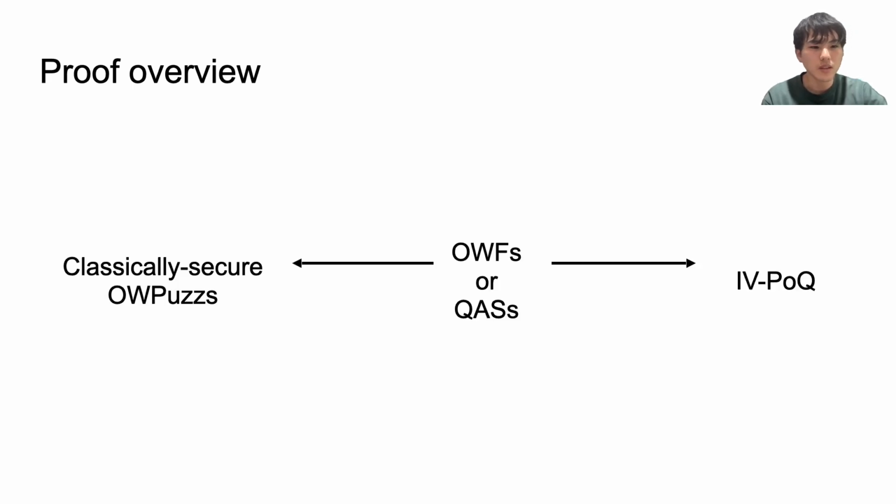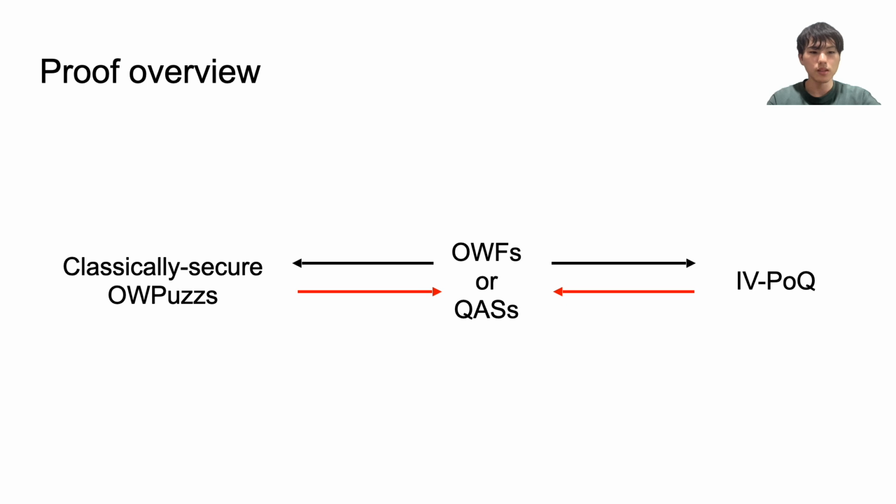By using the result of step 1, we have the following two facts. The first one is one-way functions, or QAS, imply one-way puzzles, and the second one is one-way functions, or QAS, imply IVPOQ. Thus, to show the equivalence between one-way puzzles and IVPOQ, it suffices to show that both of one-way puzzles and IVPOQ imply one-way functions, or QAS.